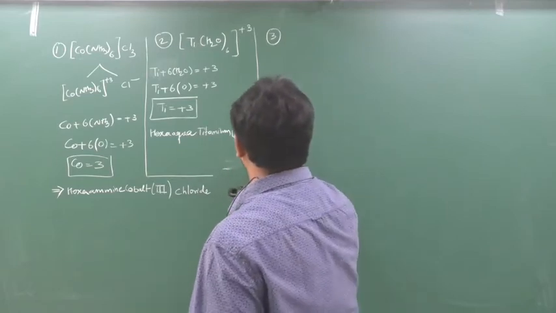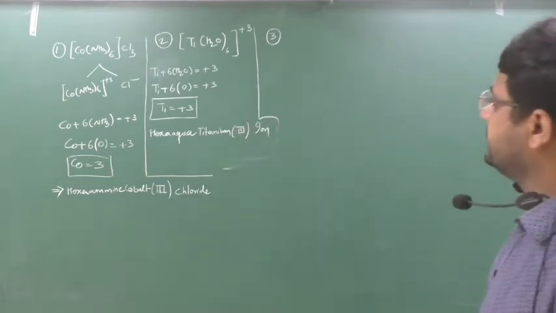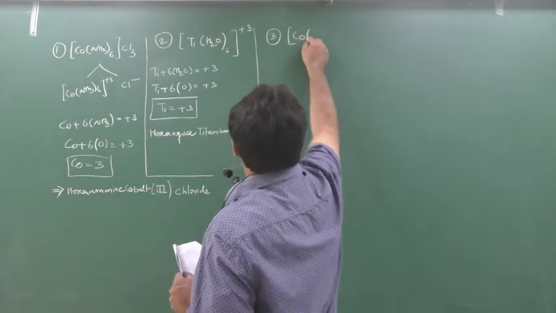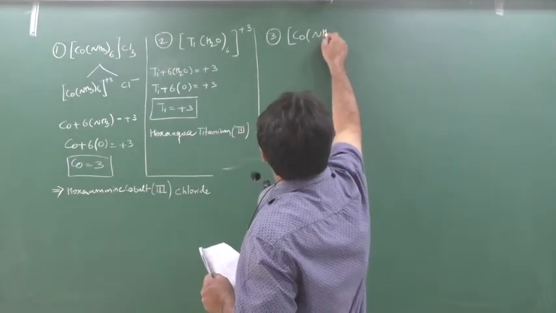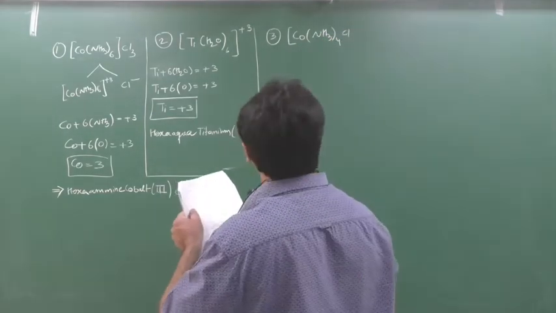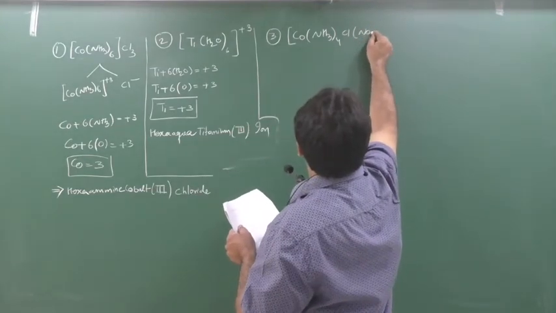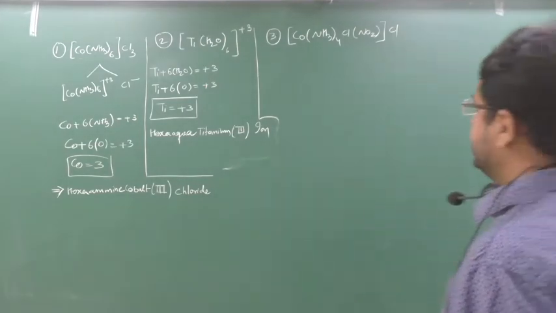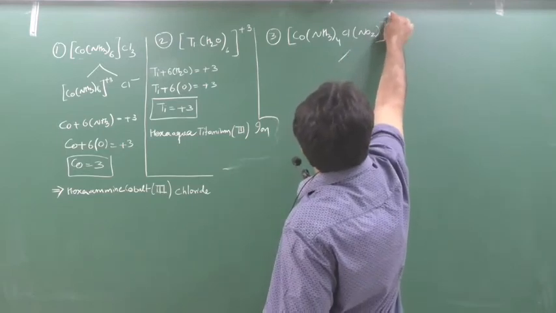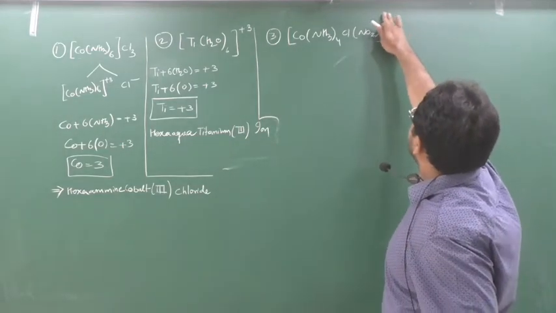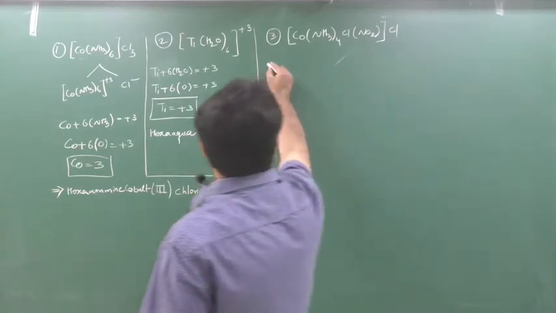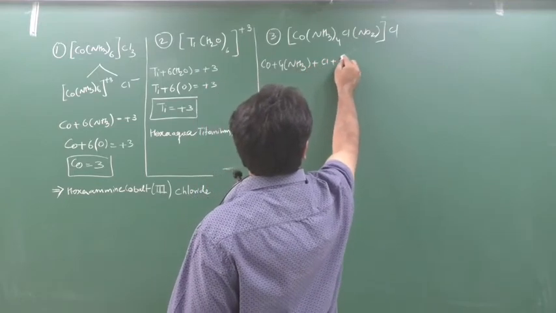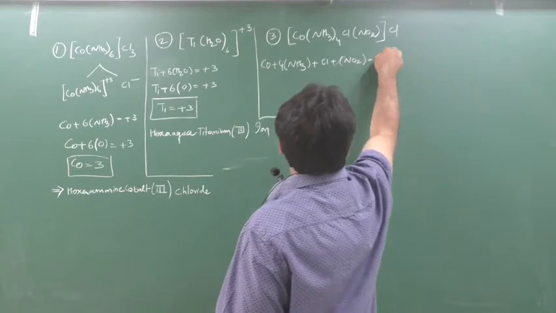So the third case we will see. Okay? We will see the third part. The third says what? Very important. [Co(NH3)4Cl(NO2)]Cl. Clear? Okay. So first we will split this. This will have plus and this will have minus, no? Simple and sweet. Why waste time? So this whole portion will be plus. So what do I write down? I write Co, 4 into ammonia, Cl, NO2, equal to plus 1.